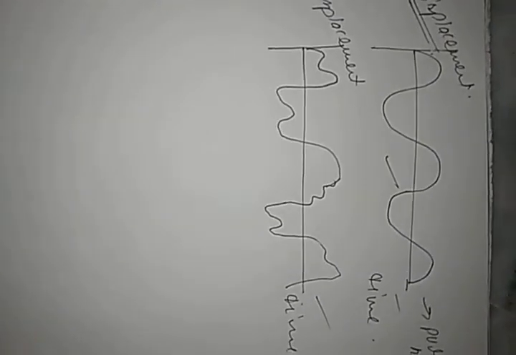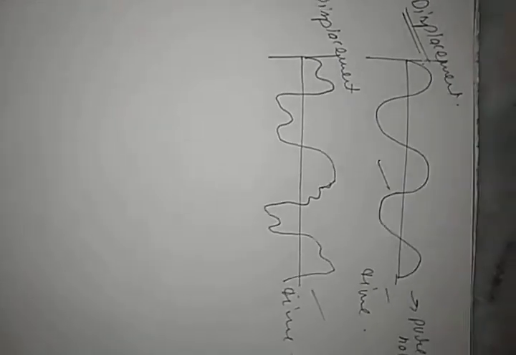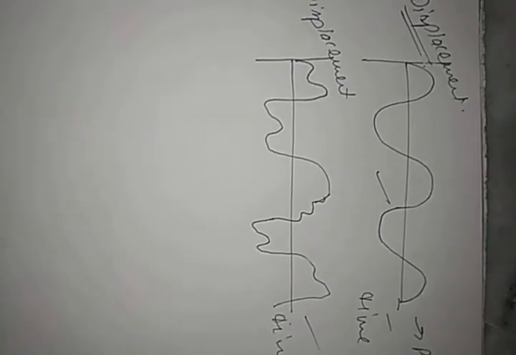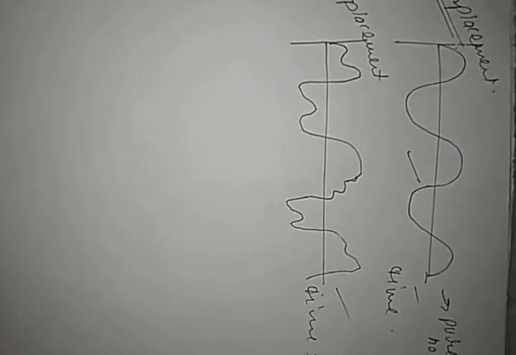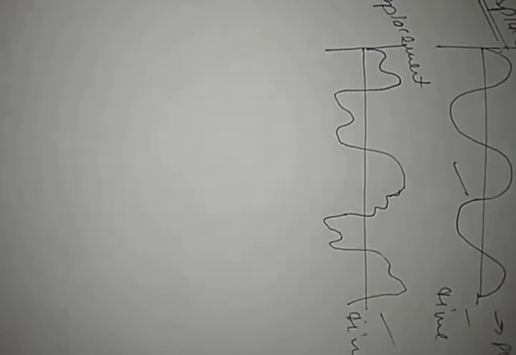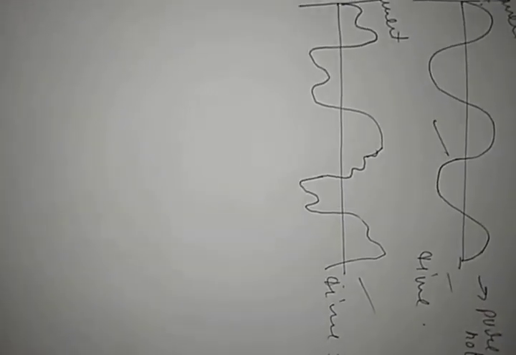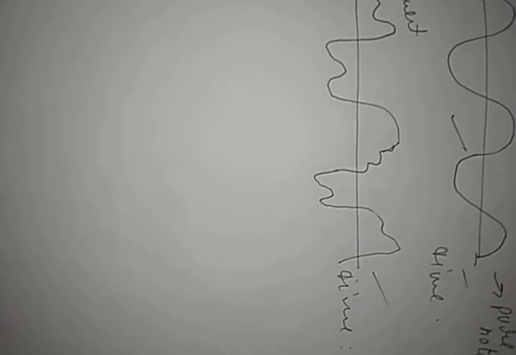Now the next and last part of your chapter is music and noise. I have already told you the unpleasant sound is called noise, that is an irregular disturbance. Music is a pleasant and continuous uniform sound produced by periodic vibration. For example, violin, piano, and the sound level is between 10 dB to 30 dB. If we talk about noise, its sound level is above 120 dB and it can cause ear damage and headache to the person. Clear?